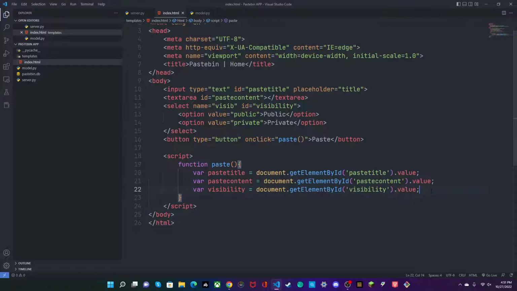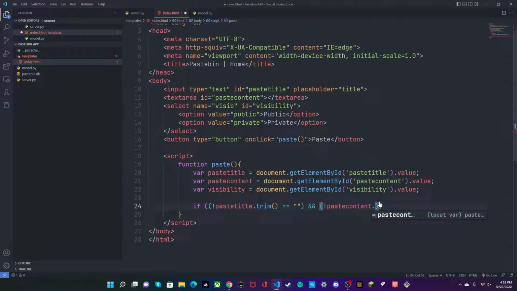And great. Now we're going to add an if statement to just check if our input and text are blank, because if it's blank, then we shouldn't be able to make a bin. So we'll say if not paste title dot trim equals blank, and not paste content dot trim equals blank.